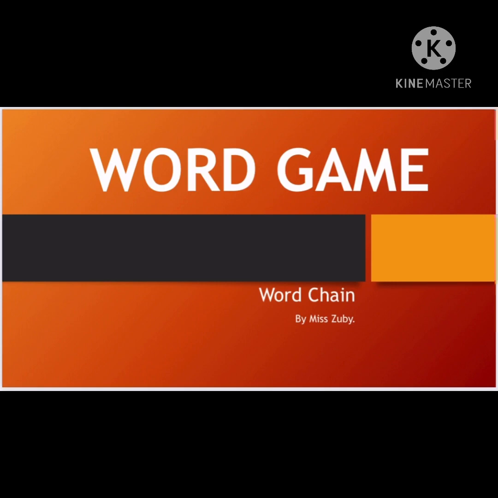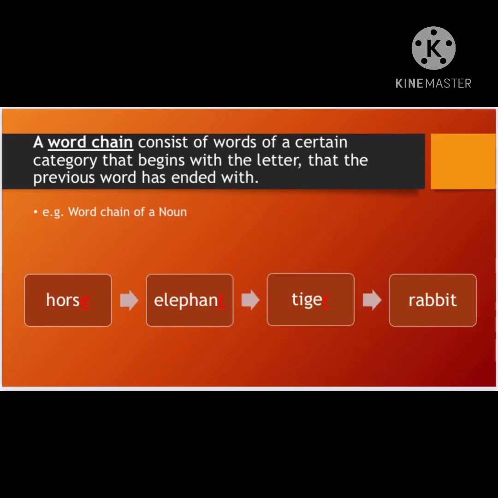So let us see the definition for the word chain. A word chain consists of words of a certain category that begins with the letter that the previous word has ended with. I'll explain it in a simpler way. What is word chain? First of all, there is a category. There has to be a certain category. Now, what will be the category? I'll tell you later.